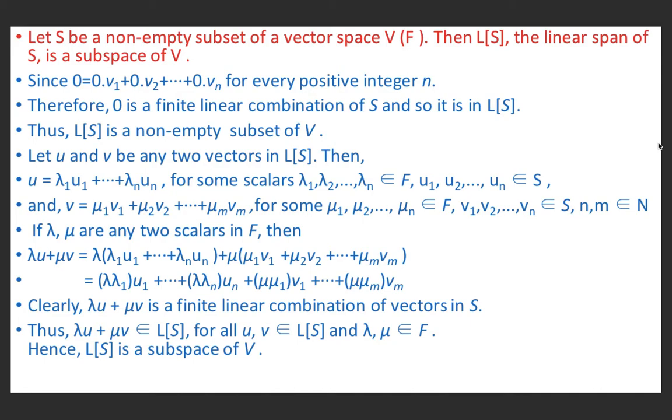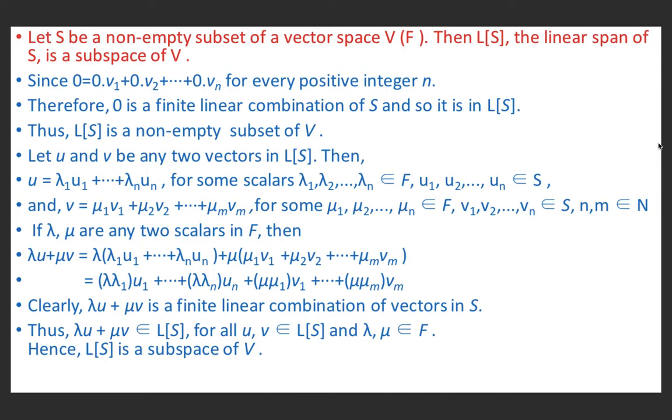For this, first of all, we see that 0 is equal to 0 into V1 plus 0 into V2 plus ... plus 0 into Vn for every positive integer n. Therefore, 0 is a finite linear combination of S and so 0 belongs to the linear span of S. Or we can say the linear span of S is a non-empty subset of V. Now we will show that the linear span of S is a subspace of V. For this, we consider two vectors u and v in LS.